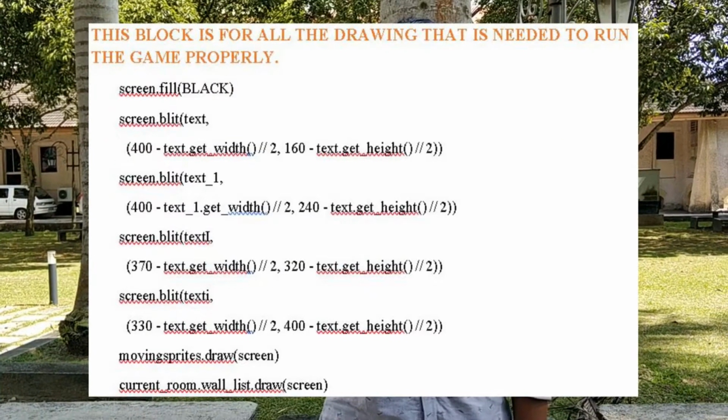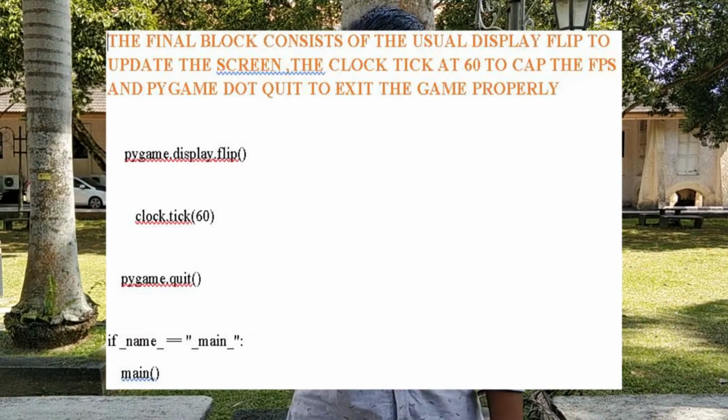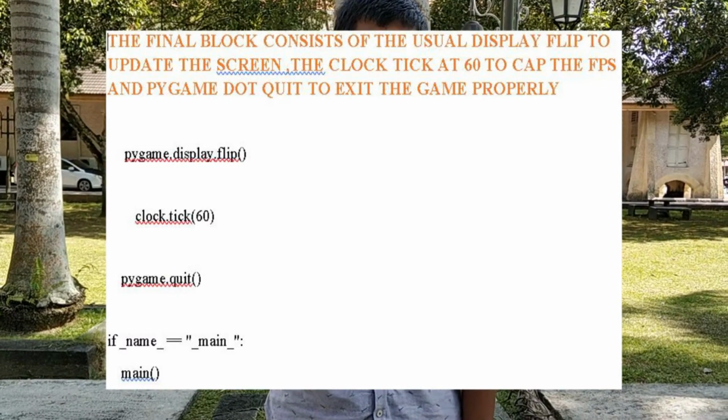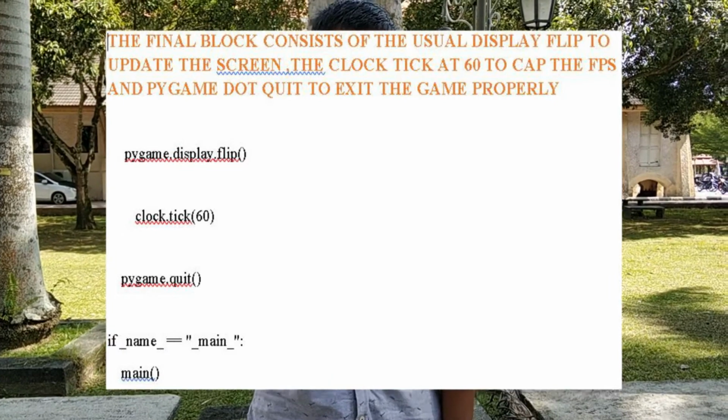This block is for all the drawing that is needed to run the game properly. The final block consists of the usual display flip to update the screen. The clock tick is set at 60 to cap the frames per second, and pygame.quit to exit the game properly.